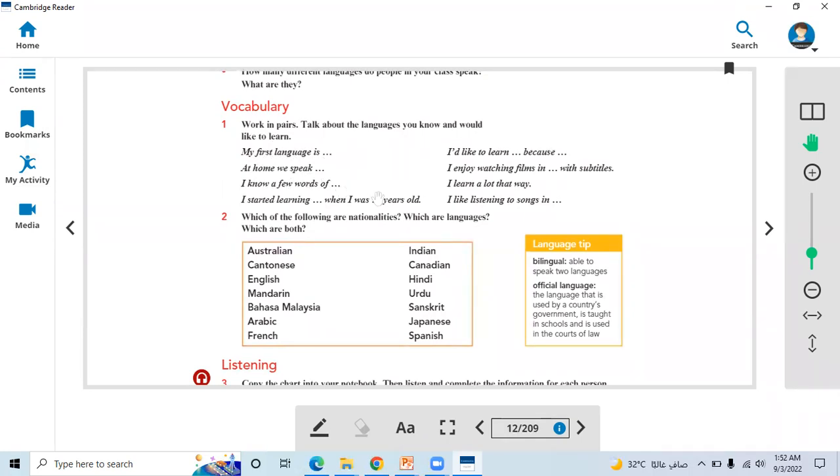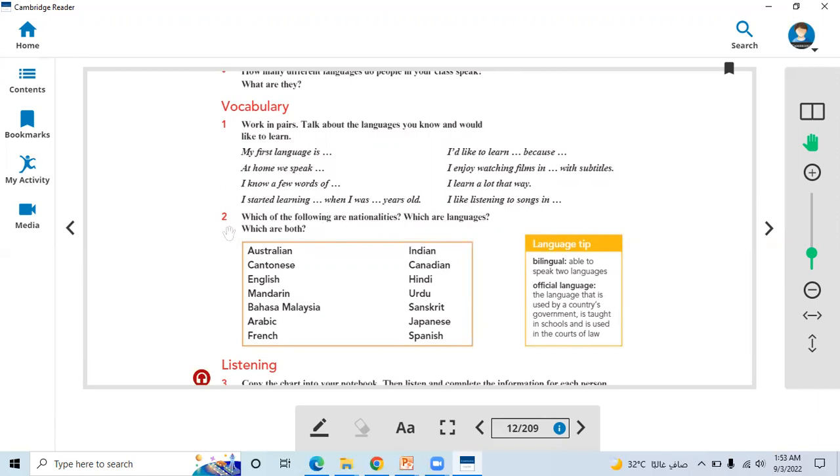According to you guys, during the class you wrote here whichever language you know a few words of, right? I started learning English when I was 5, 6, 7 years old. This is how we completed this. I would like to learn German because I like it, right? I enjoy watching films in English with subtitles. I learn a lot that way. I like listening to songs in Arabic, English, or whatever the language. So this question was over to you guys. You completed this question according to your understandings, right?